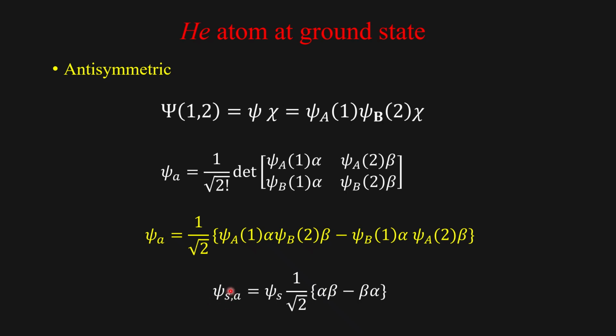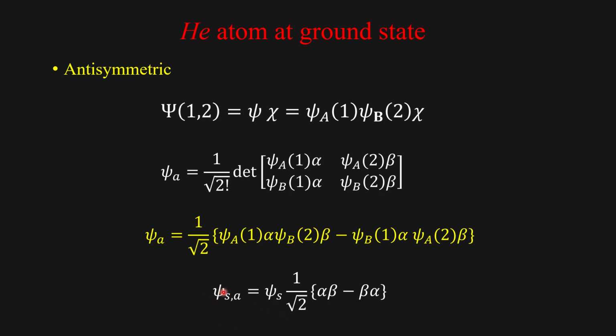Here I have written psi s comma a. This means the first one is the radial part. The radial part of the wave function is symmetric. The next one is the spin part, which is antisymmetric. So I can write this as psi s times 1 over square root of 2 times alpha beta minus beta alpha, because this spin wave function is antisymmetric.